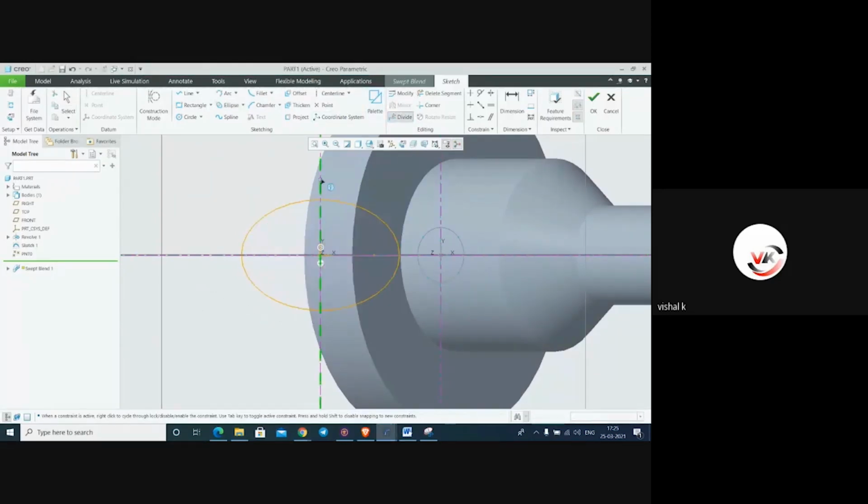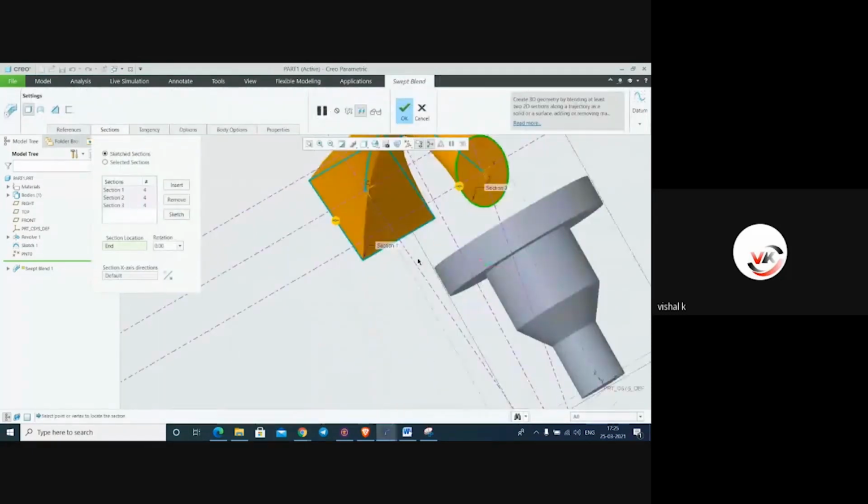And divide it into number of parts, 4 parts. Select this point as the start point, same direction. Say OK.